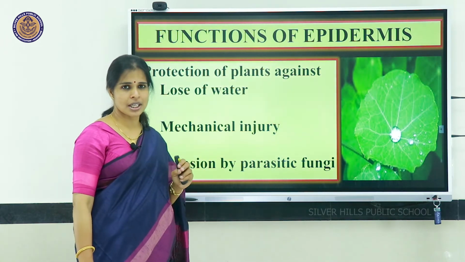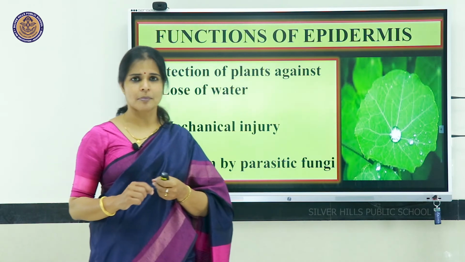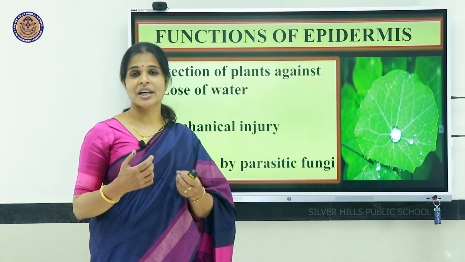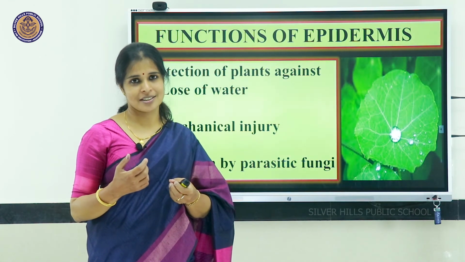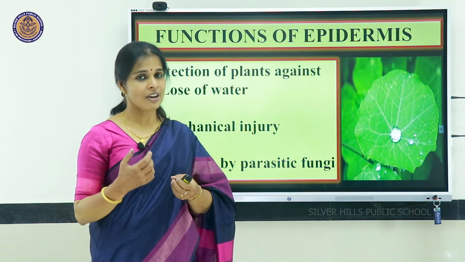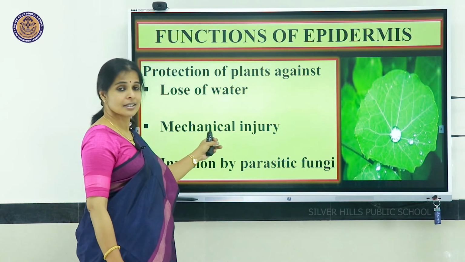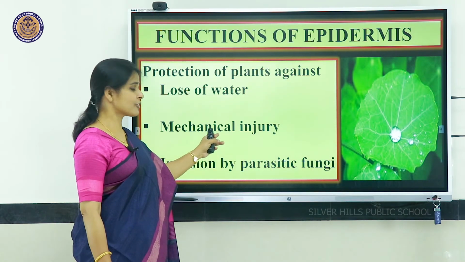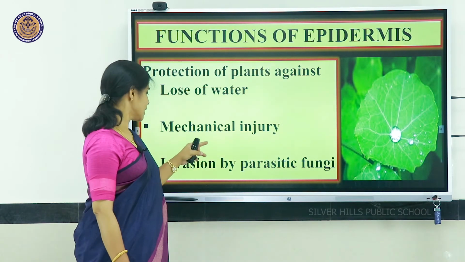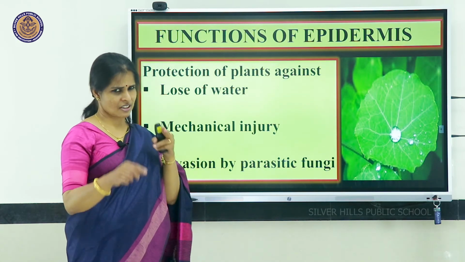Then, mechanical injury. We can cause injury to the plants, and plants are not able to run away when any injury occurs. It has to survive, it has to sustain. For that, the epidermal layer protects the plant from mechanical injury. Next is invasion by parasitic fungi.